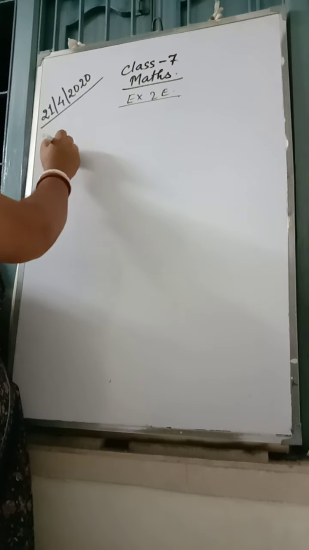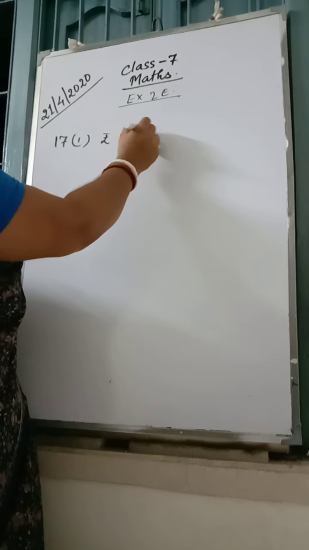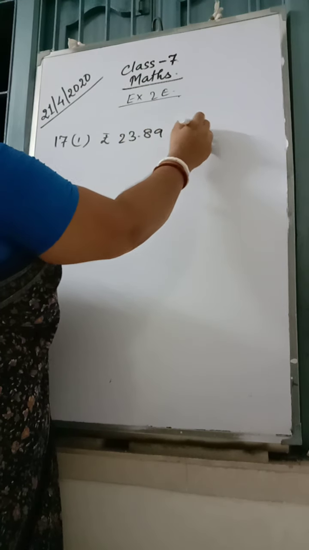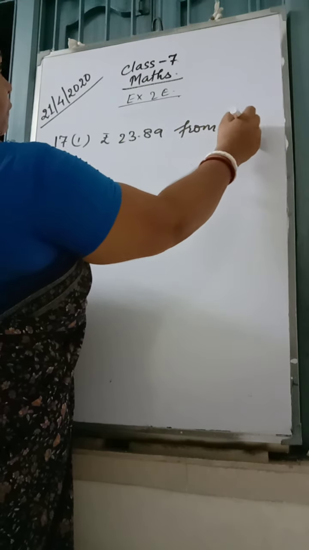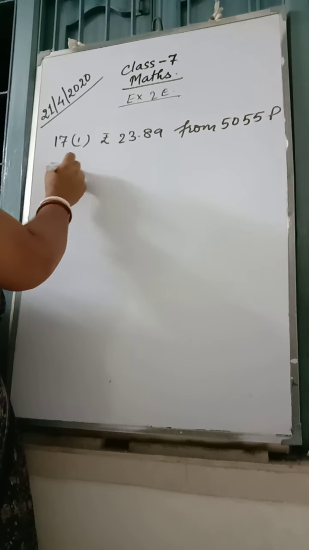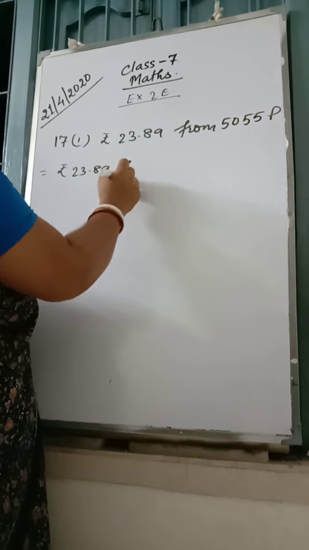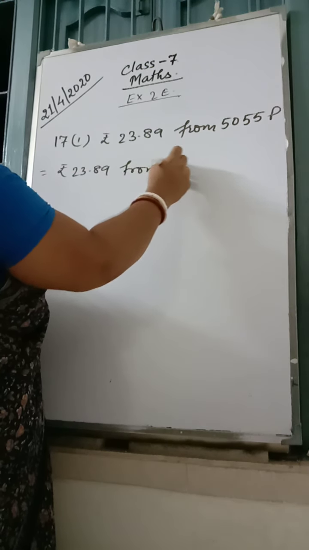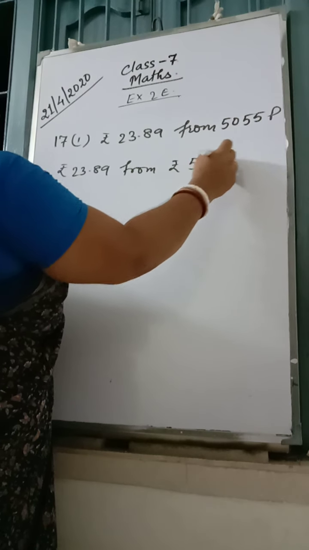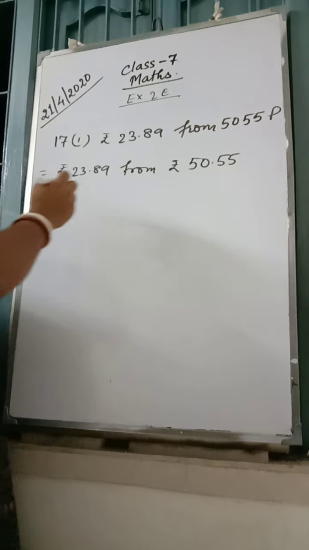Look at 17.1. Rupees 23.89 from 5055 paise. So what will we be writing? Therefore, rupees 23.89 from rupees 50.55. How has it come?